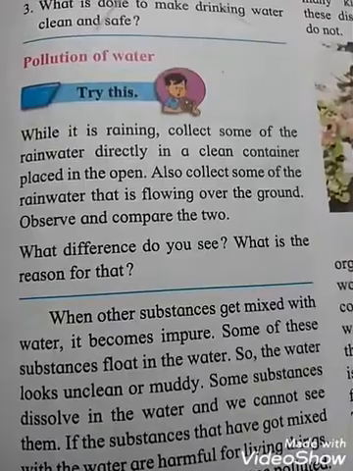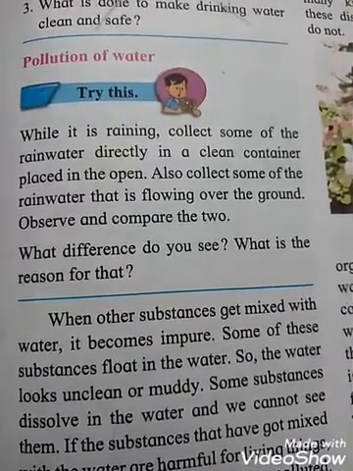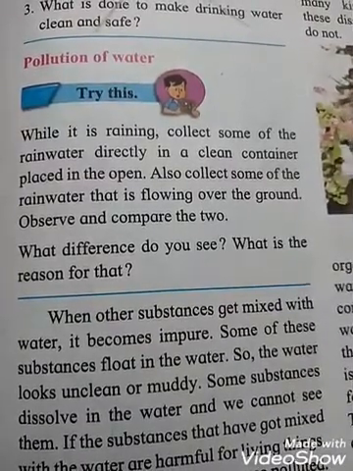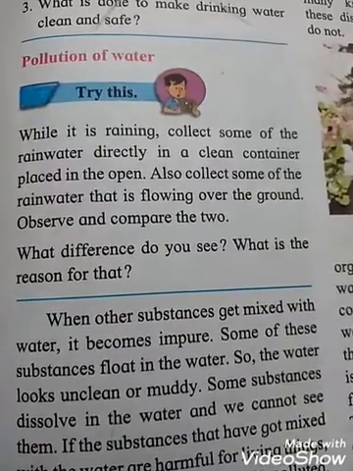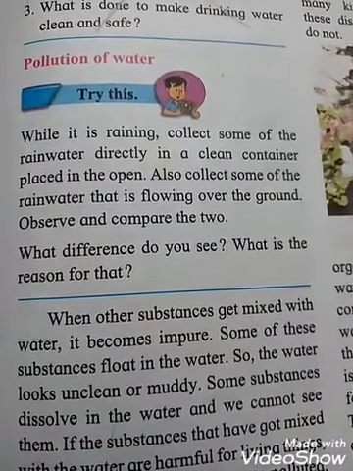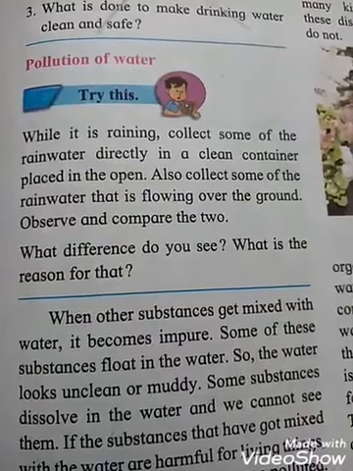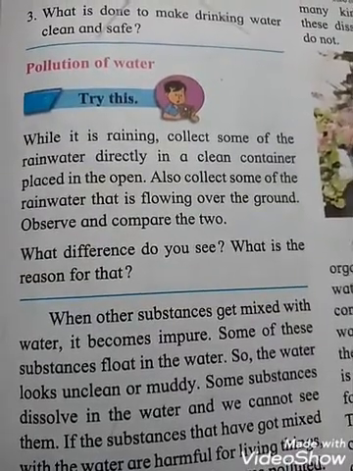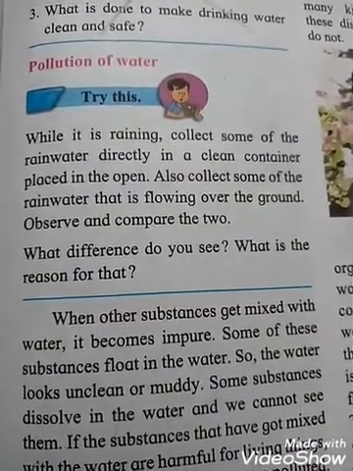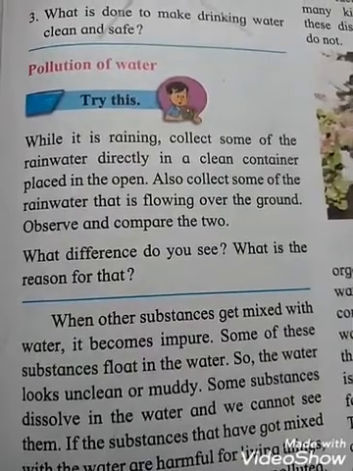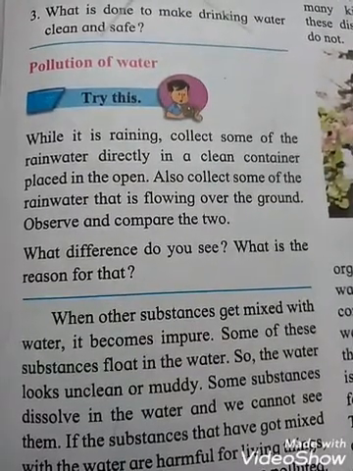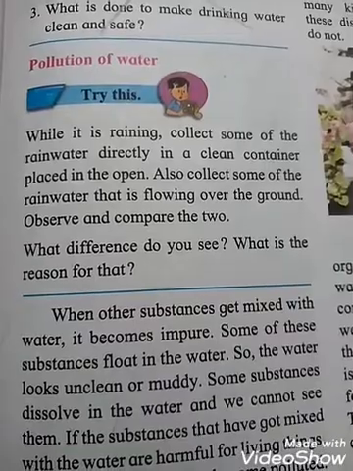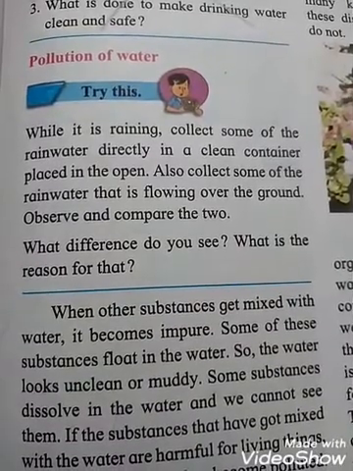See students, you have to collect rainwater directly and put it in the clean container. Whatever rainwater you collect directly in a clean container, that is clean water, that is pure water. But the water you collect from what is flowing over the ground and put in a container is not clean water, that is impure.